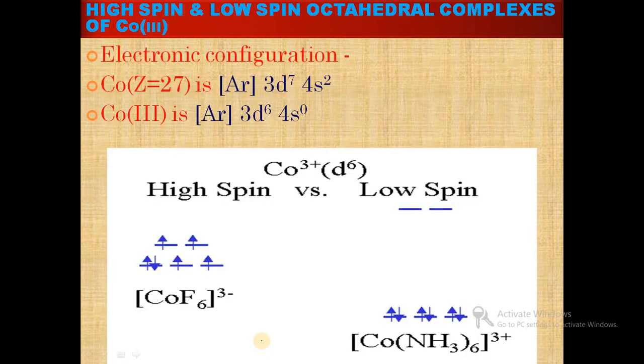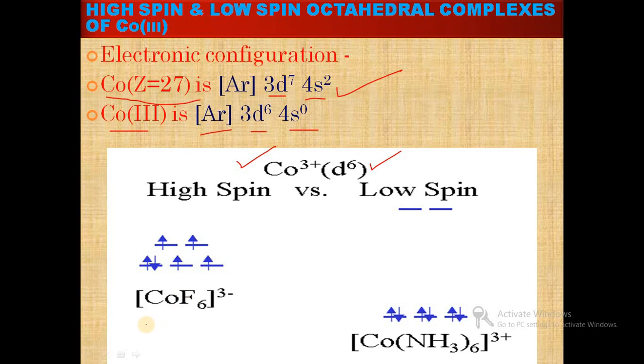Then we will specifically see this with the example of cobalt. Cobalt has atomic number 27, and its electronic configuration is argon 3d7 4s2. In case of the cobalt 3 plus ion, the electronic configuration is argon 3d6 4s0. So in the case of cobalt 3 plus, this is a d6 case. We will see what the high spin and low spin forms are in cobalt 3 plus ion.